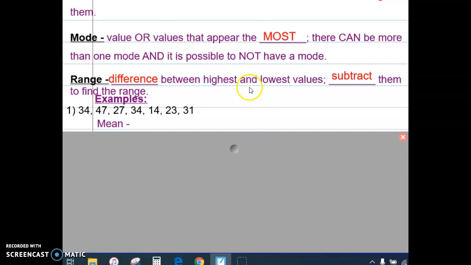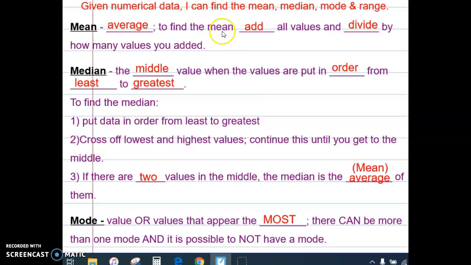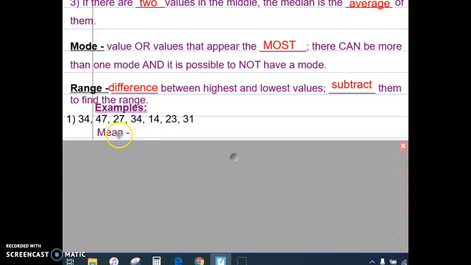So if you go back to your notes that you've copied down, it says to find the mean, add all the values and divide by how many values you added. Now, if you were doing this on your own, of course you would be using your calculator. But to speed the process up, I'm going to let you know that if you add 34, 47, 27, 34, 14, 23, and 31, you would get 210.